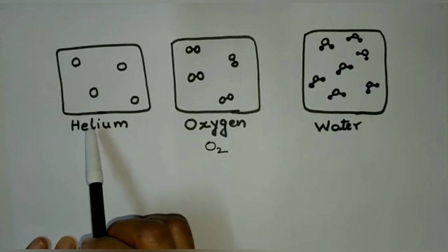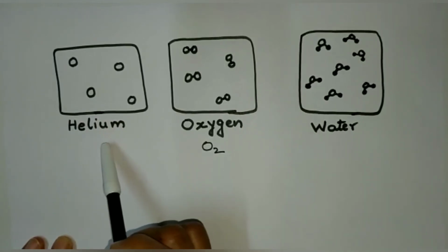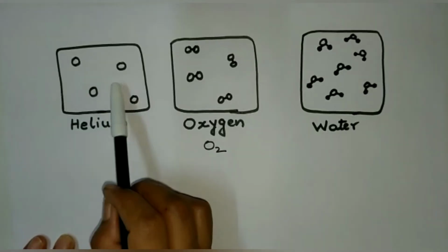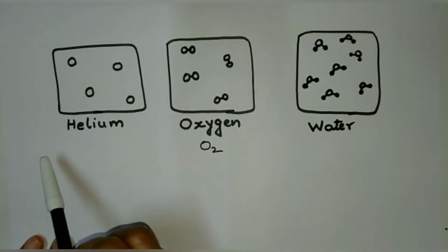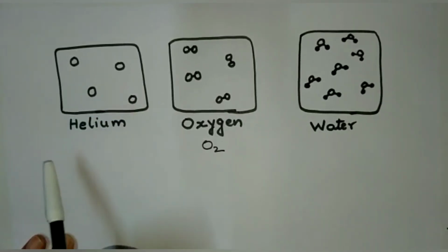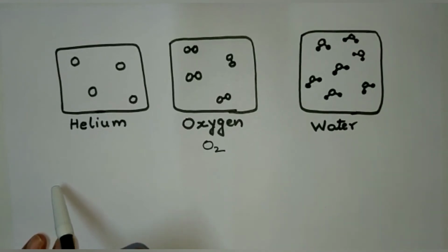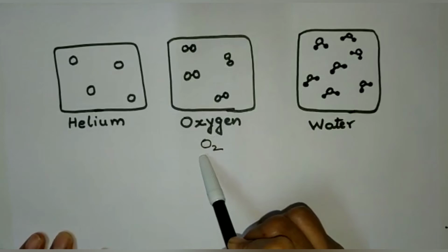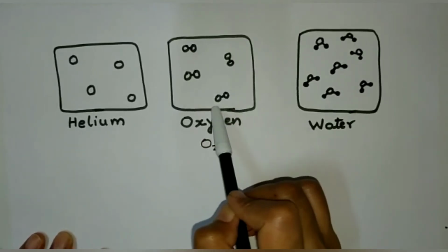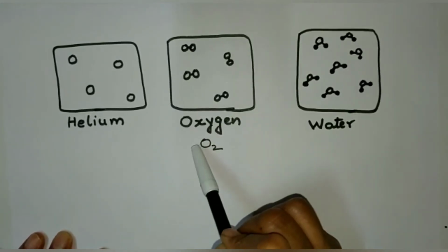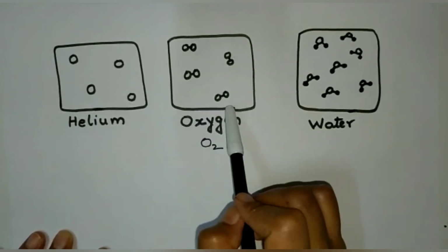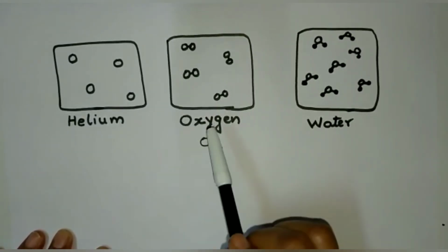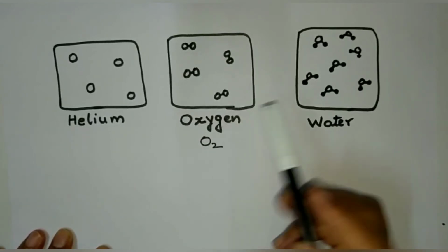Now it is filled with helium. We all know helium is a monatomic gas, and so this container contains independent atoms of helium which are roaming around in the container, and all these atoms are similar or identical to each other. Now let us have a look at the oxygen container. Oxygen exists as O2. That means two oxygen atoms are bonded to each other. So these O2 molecules are roaming around in the container, and all these molecules are identical to each other.